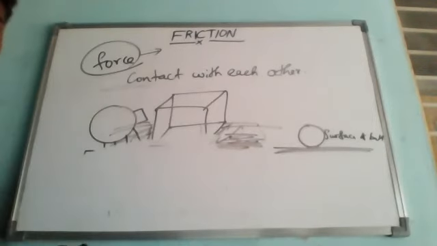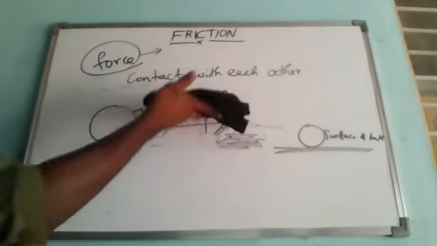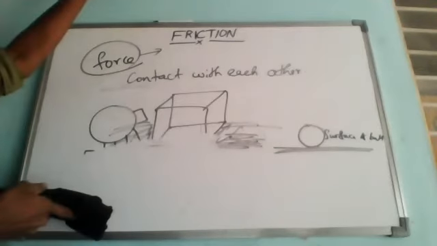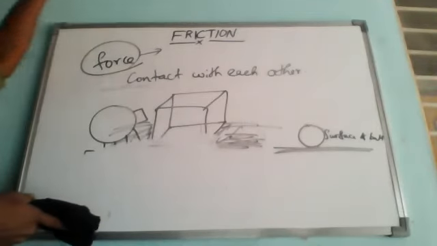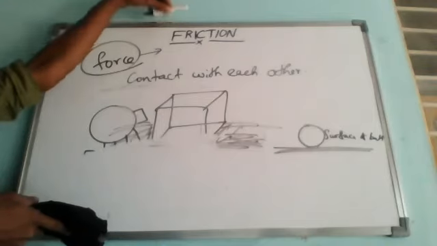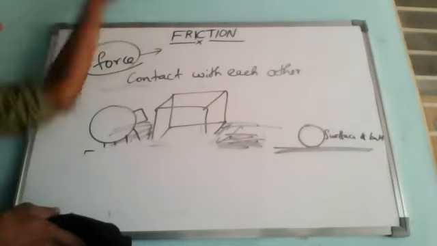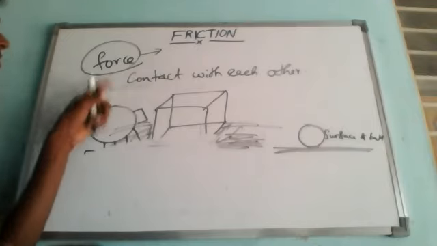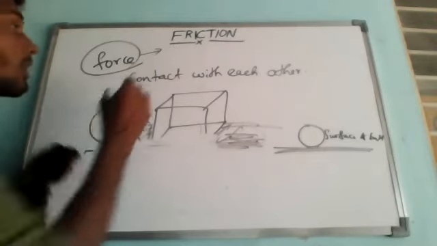So force means, suppose this marker is here. Now what am I doing? I am taking the marker with the help of some kind of activity. This is only called force. So force means the push or pull of an object.